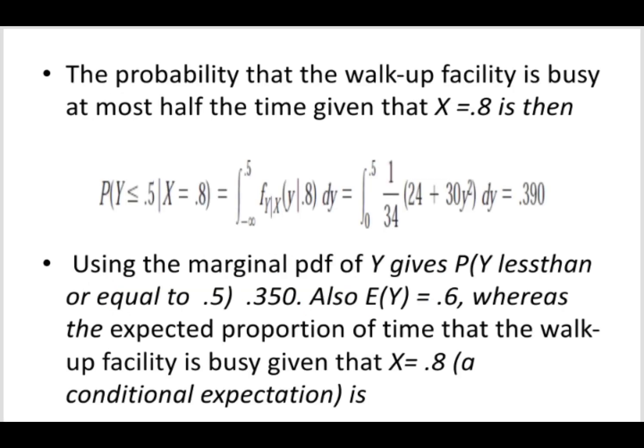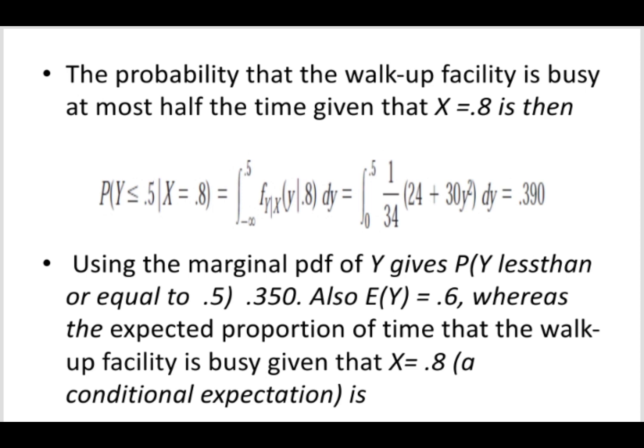Yung probability that the walk-up facility is busy at most half the time given na X = 0.8, kaya pwede nating isulat na P(Y ≤ 0.5 | X = 0.8) = integral from negative infinity to 0.5 of f sub Y|X(y|0.8) dy = integral from 0 to 0.5 of 1/34 (24 + 30y²) dy = 0.390.